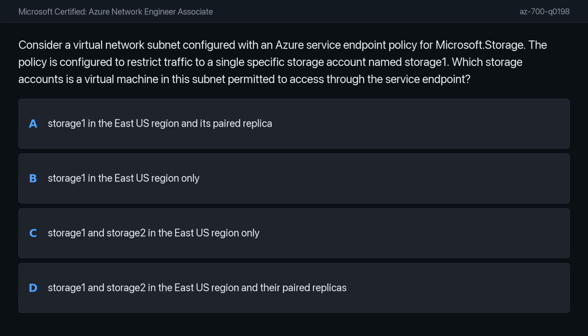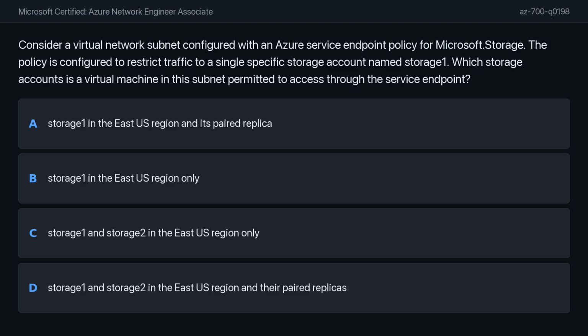The options are Option A, Storage 1 in the East US region and its paired replica. Option B, Storage 1 in the East US region only. Option C, Storage 1 and Storage 2 in the East US region only. Option D, Storage 1 and Storage 2 in the East US region and their paired replicas.